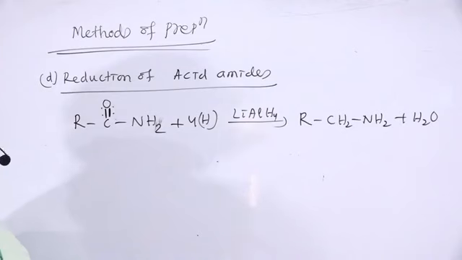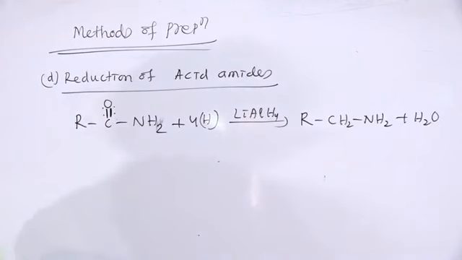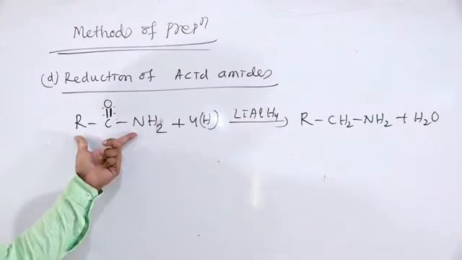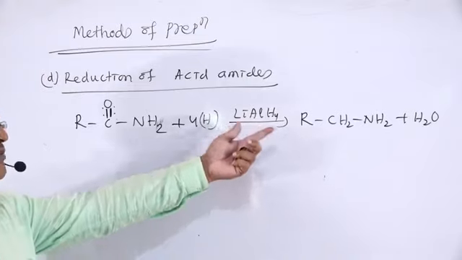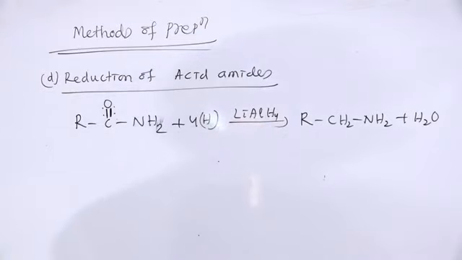There is the formation of that primary amine. So acid amides reduced with lithium aluminum hydride form primary amines.